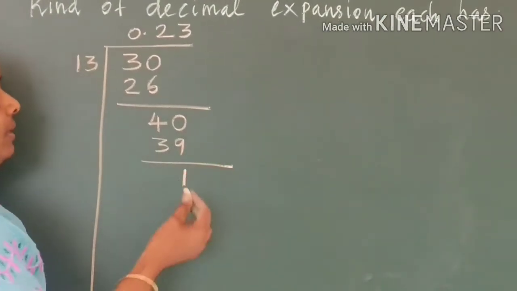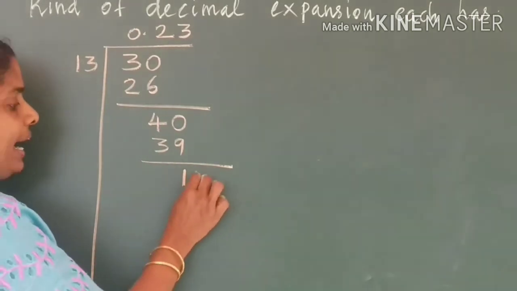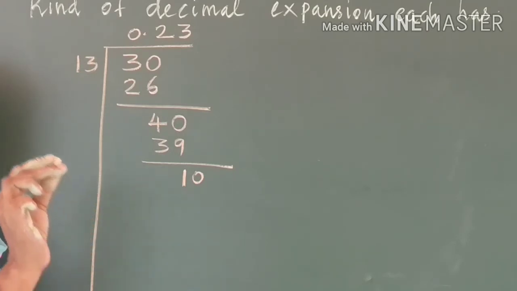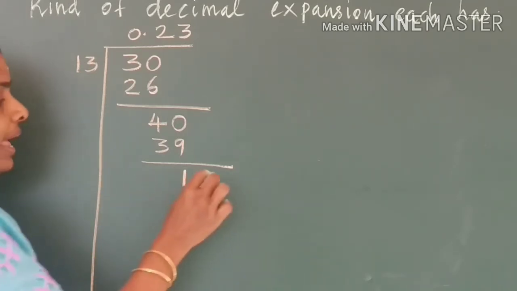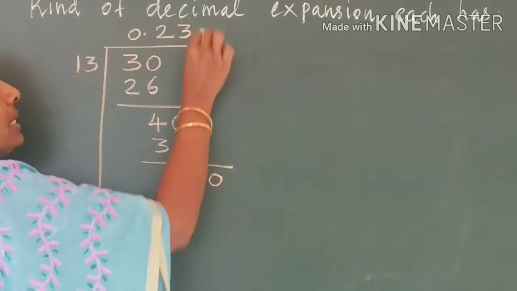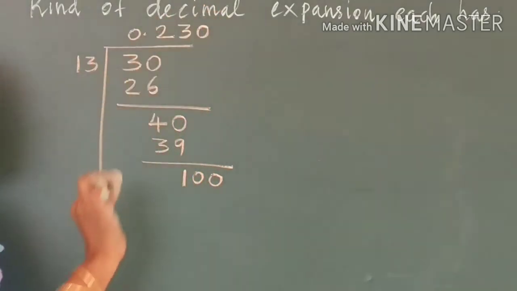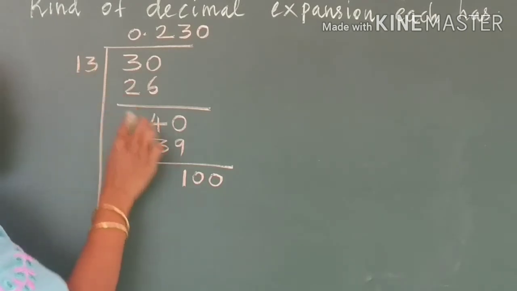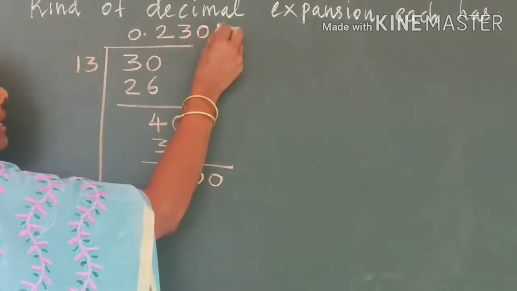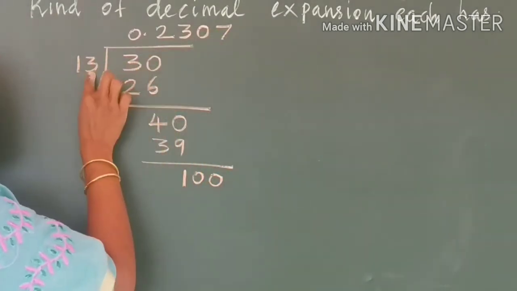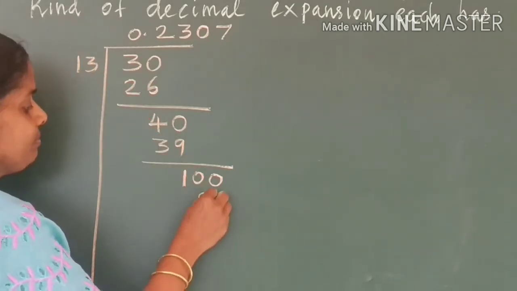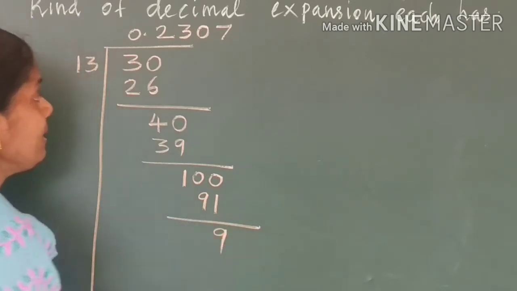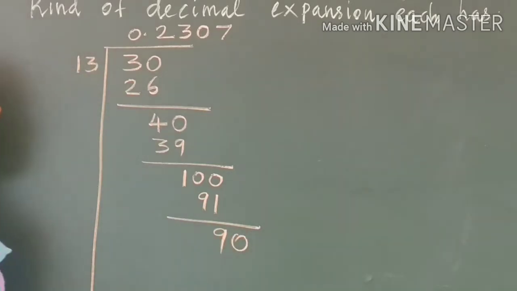Balance 1. Not divisible. Add a 0. Then also it is not divisible. So what you have to do now? Add one more 0. Now you add a 0 in the quotient also. Now you have to divide. How many 13s give you 100? 7 13s are 91. Remainder 9. Add one more 0.